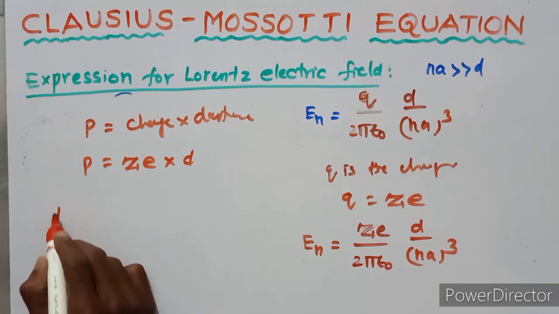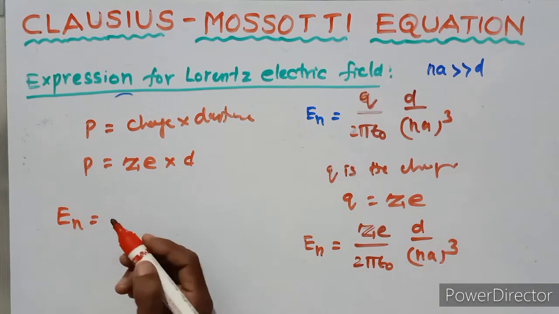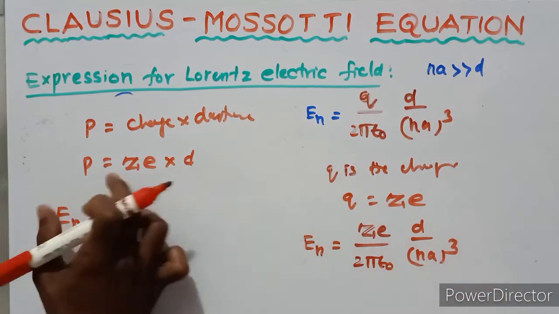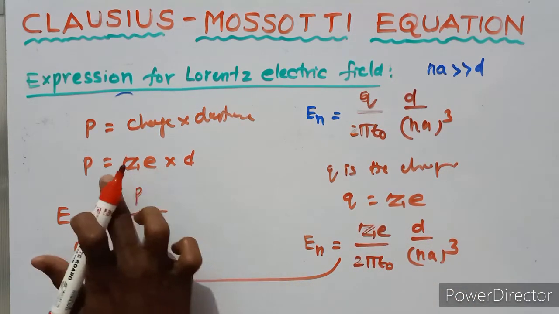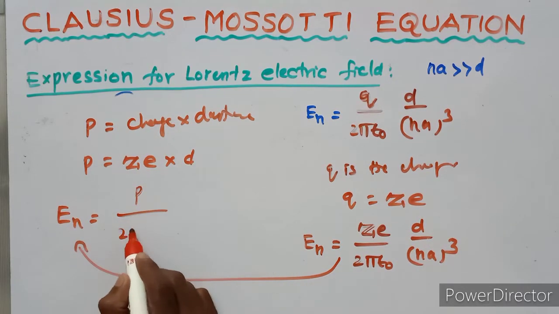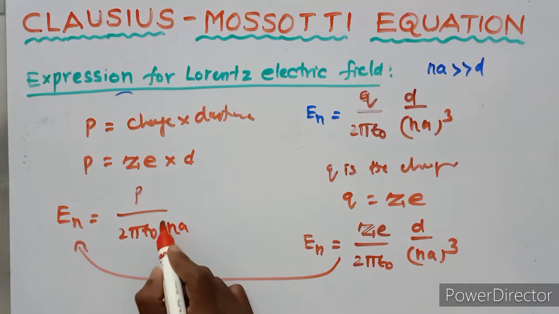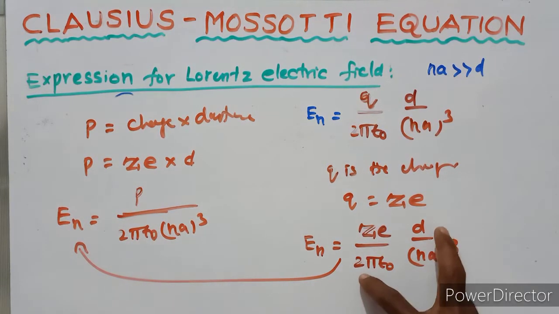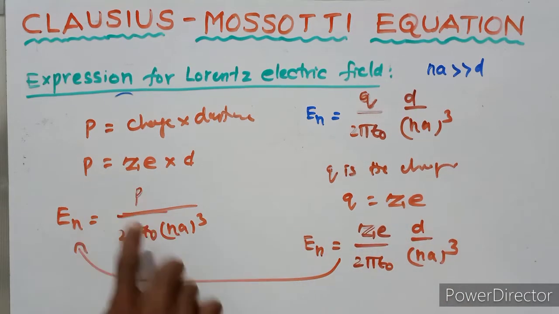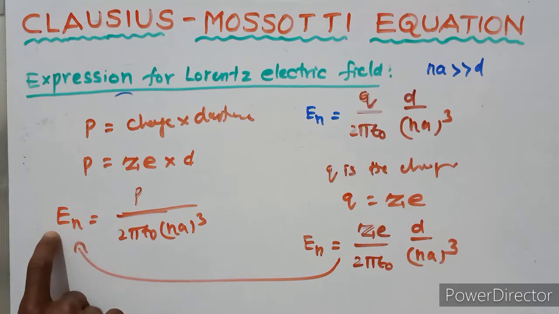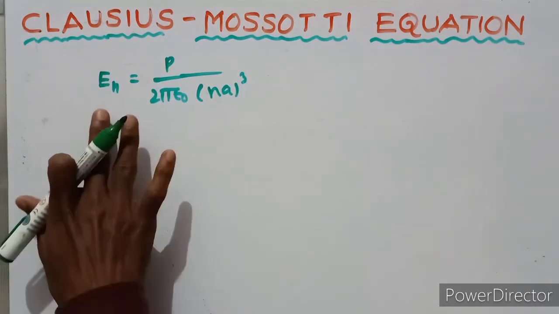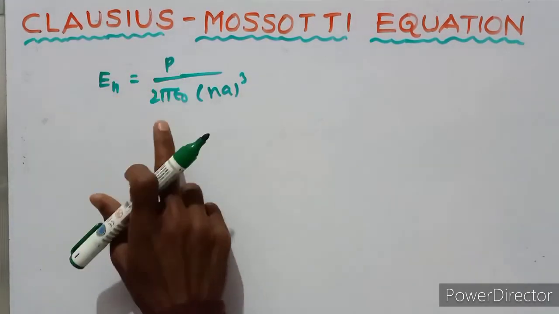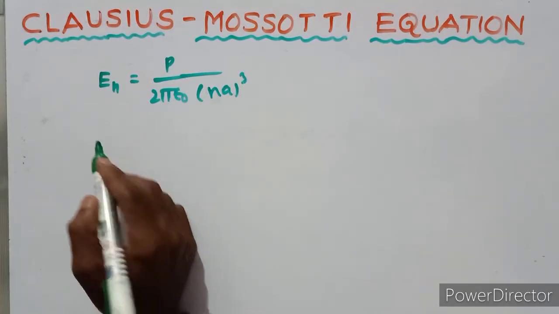So Ze into d is the P. In this equation Z into d is substituted as P. So the net intensity of electric field En equals P upon 2 pi epsilon naught Na whole cube.